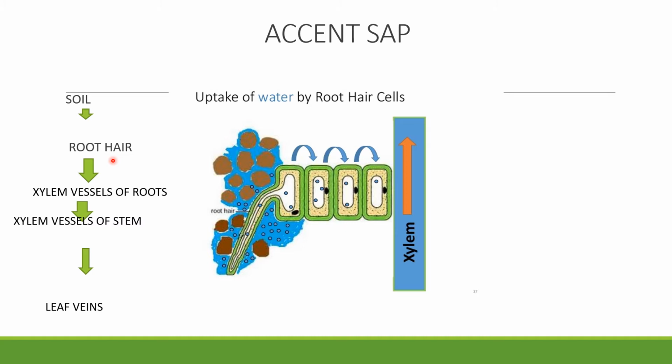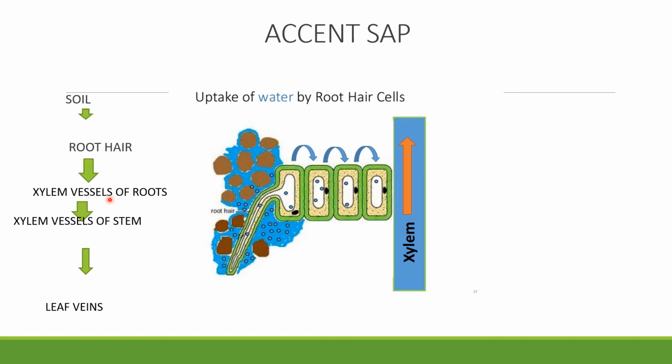When the root hair cells are filled with water, the water moves from one cell to another cell until it reaches the xylem vessels of the roots. Xylem vessels are present in roots and also stems. First, water reaches the xylem vessels.